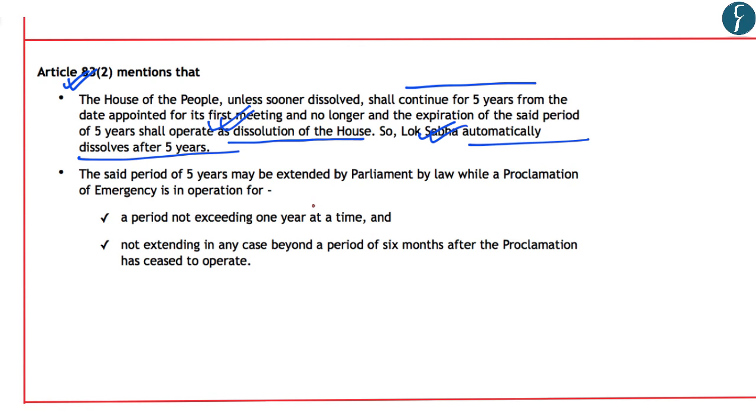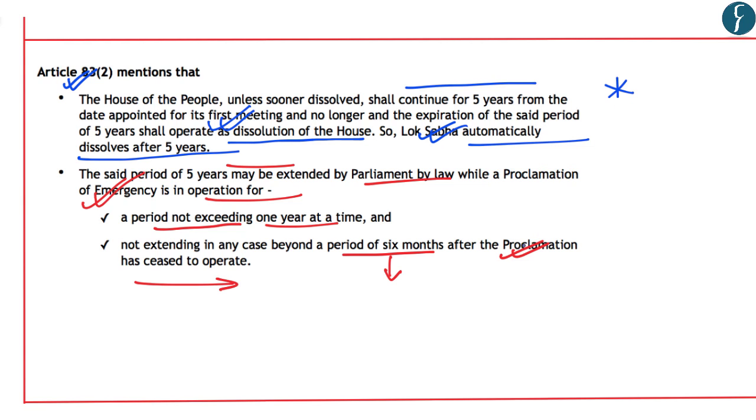Further, the article also mentions that this said period of 5 years may be extended by Parliament by law while a proclamation of emergency is in operation, and it provides for 2 time periods, that is a period not exceeding 1 year at a time and not extending beyond a period of 6 months after the proclamation has ceased to operate. So after the proclamation has ceased to operate, elections must be conducted within the period of 6 months. This information on Article 83 Clause 2 becomes extremely important from your prelims perspective, as a statement-based question on the tenure of Lok Sabha may be asked in your upcoming examination.